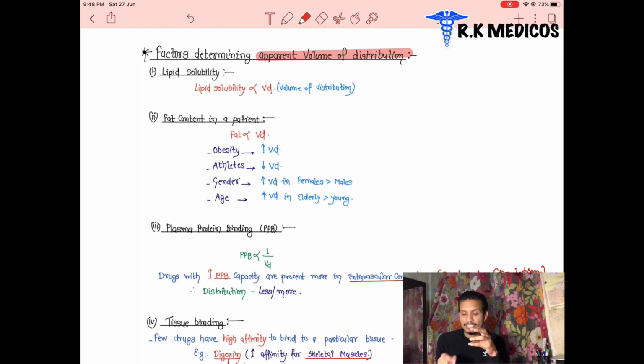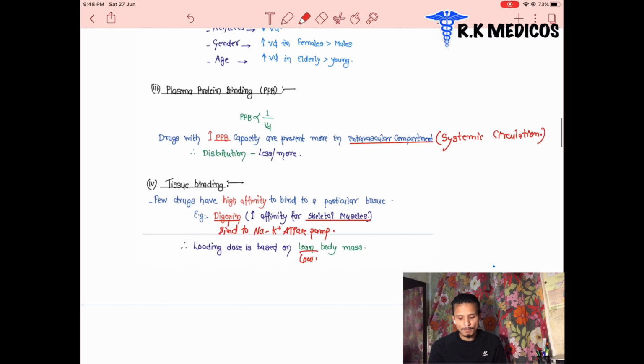Next, the third point, gender. In the female, the muscles are plummy, or plump, thicker. It means more adipose tissue is deposited in the female outside the body structure, and that's why the female has a greater volume of distribution. Next, the fourth point is age. Age also determines it. In the elderly patient, the volume of distribution will be more, and the younger has less.